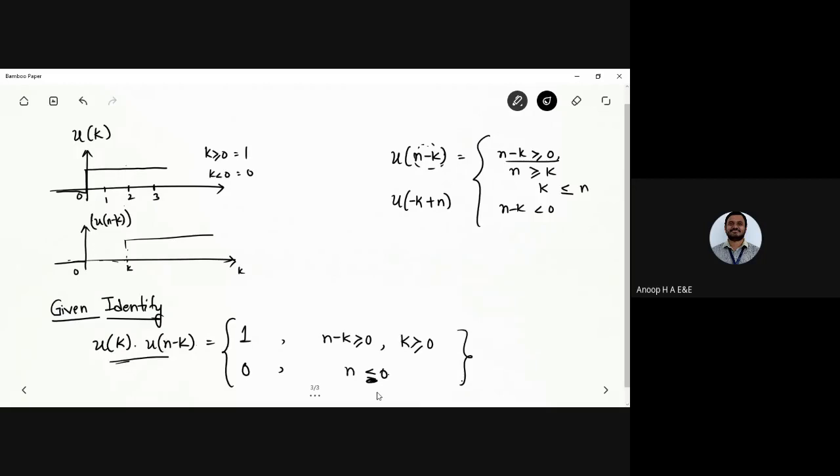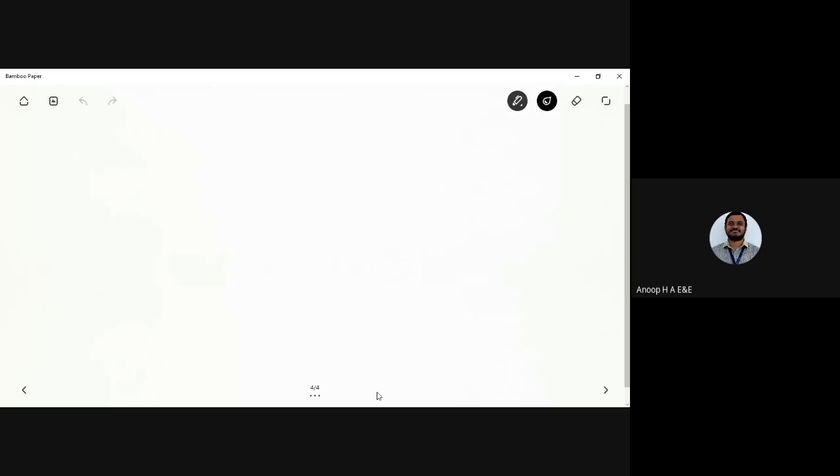So this is the product of two signals. One is the unit step signal and the next one is the delayed signal, right? If you can keep this property in mind, that would be quite useful, isn't it? Now you have two values listed out here, and you need to change the summation. So how are you going to change the summation? That is the output y of n, given by sigma over k equal to 0 to n. Okay, so why n here?